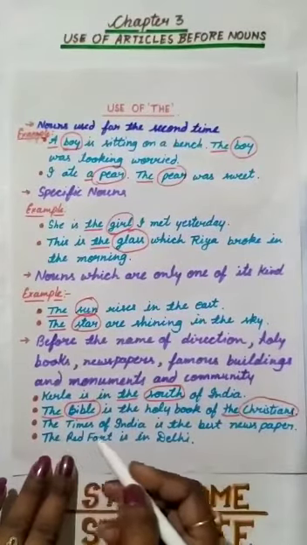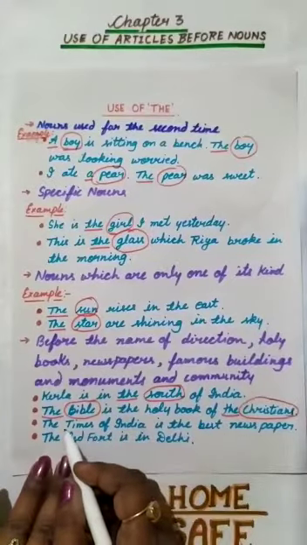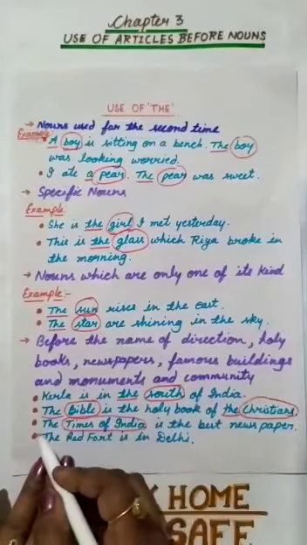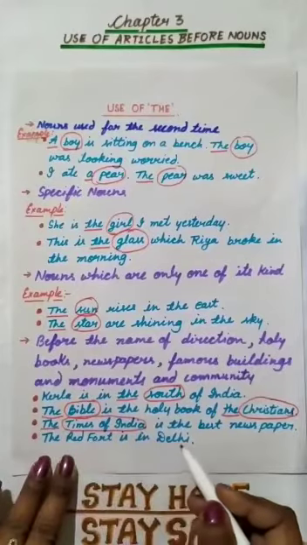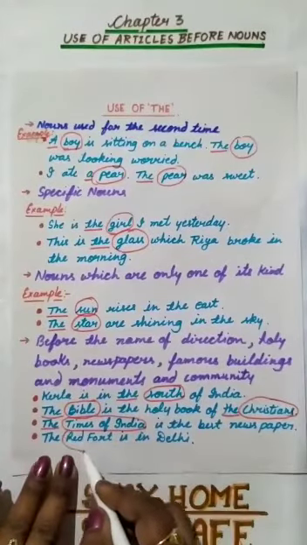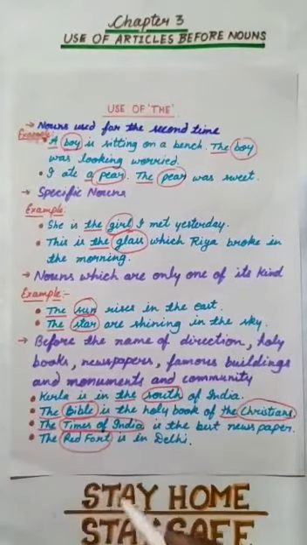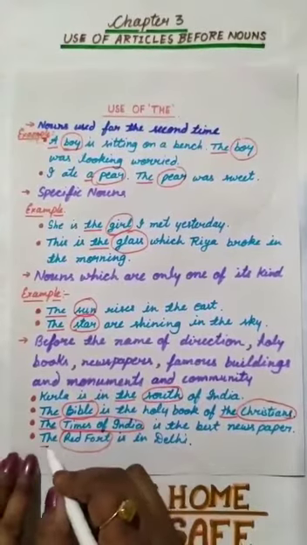The Times of India is the best newspaper. Times of India is a name of a newspaper. That's why we should use "the" before it. The Red Fort is in Delhi. Red Fort is the noun. It is the name of a specific building, a famous building. That's why we should use "the" before it.